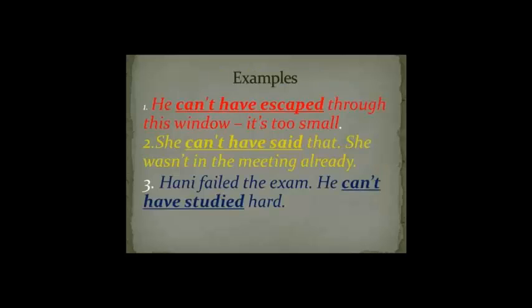Examples: He can't have escaped through this window. It's too small. That means it's impossible. She can't have said that. She wasn't in the meeting. Three: Hani failed the exam. He can't have studied hard. Here is a deduction in the past.